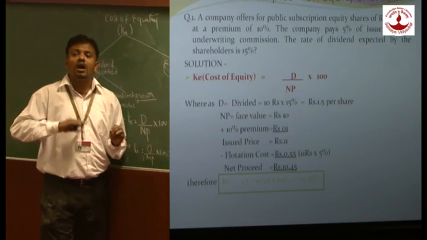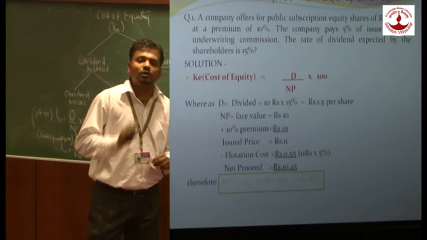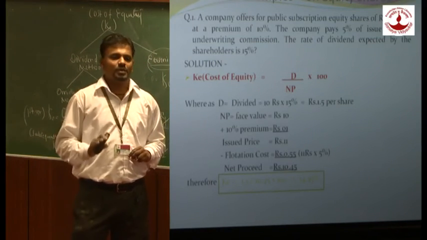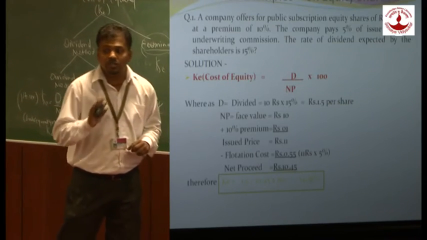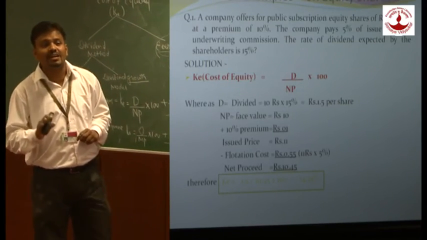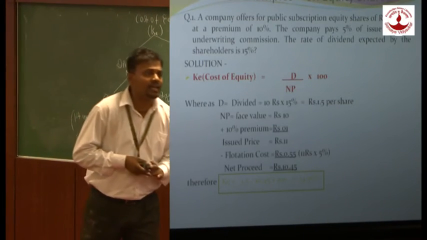If nothing is specified about the flotation cost, are we going to calculate on face value or on issue price? We are going to calculate on issue price. Flotation cost is a cost which is incurred at the time of issue. Then how much net proceed will we be getting? We will be getting